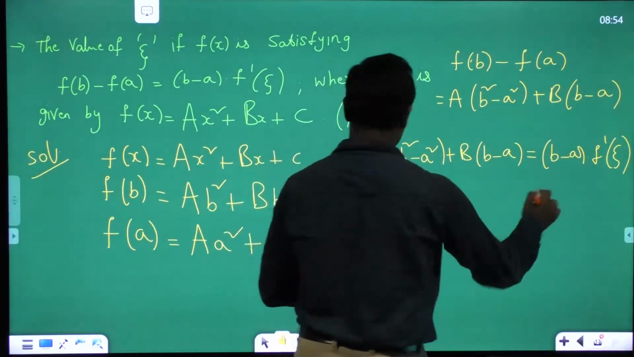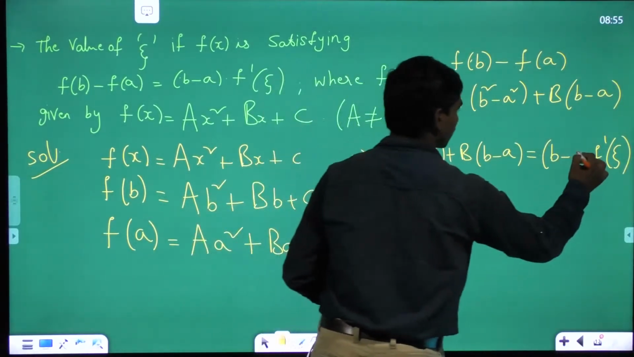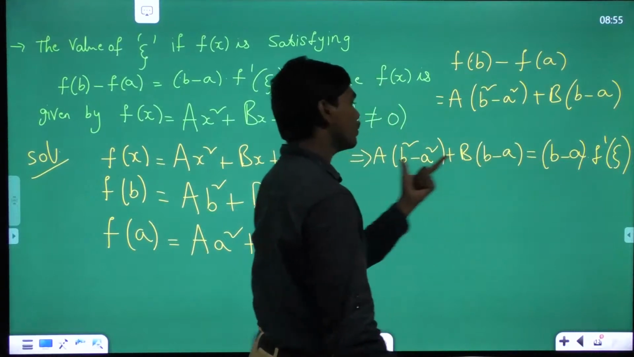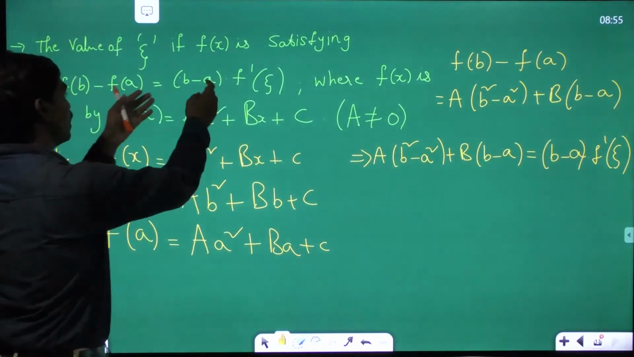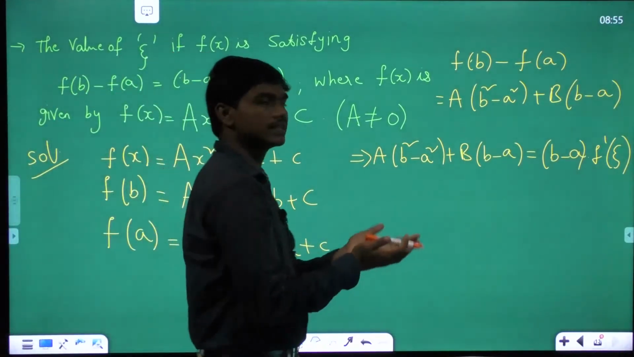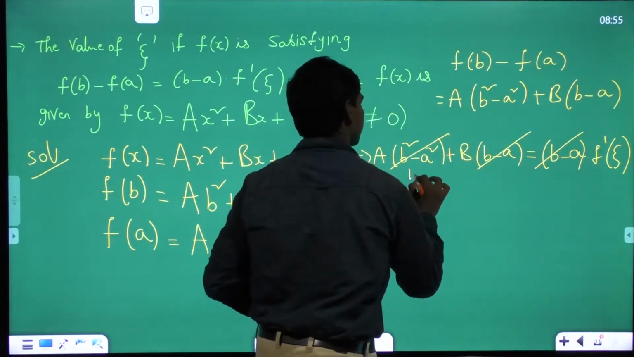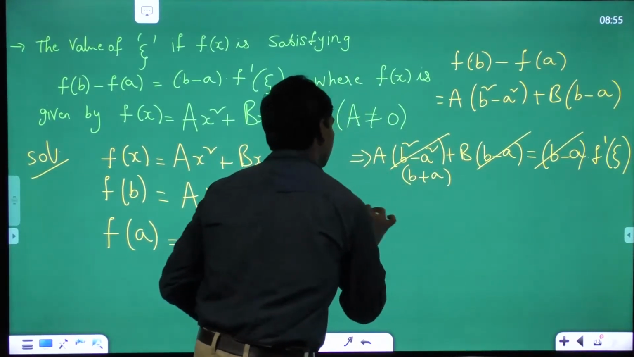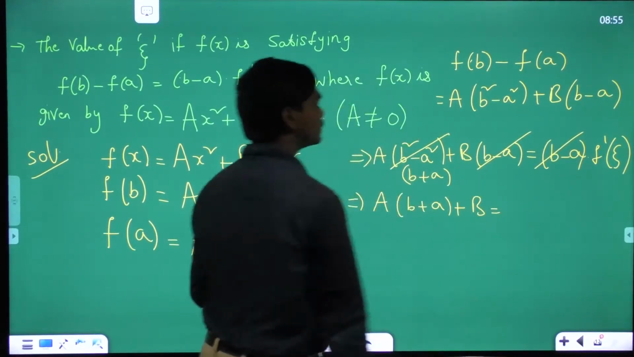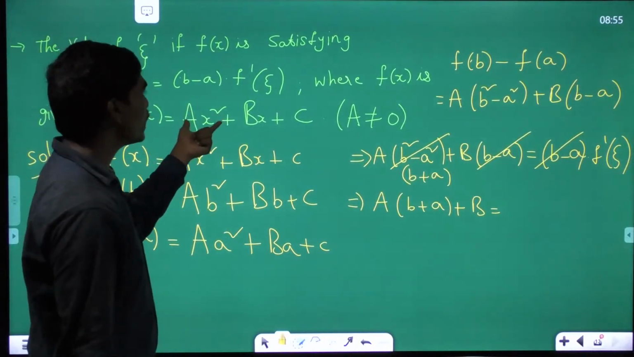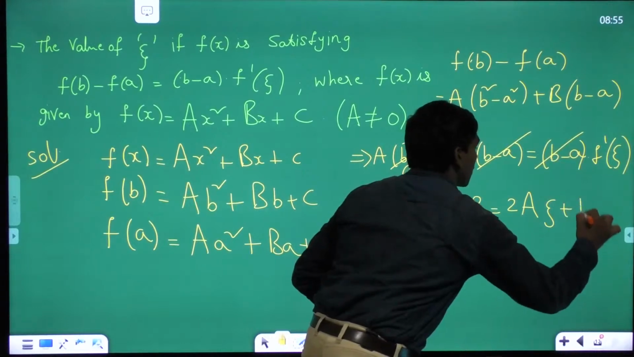Now if you see one thing, this b minus a is common on both sides of this equation, correct? And since a is not equal to b, because this interval can't have the same lower limit and upper limit, I can cancel one b minus a here, and this b square minus a square will give me b plus a, which means a into b plus a plus b is equal to f dash of zeta. What is f dash of x? Basically 2a into x plus b. So f dash of zeta is 2a zeta plus b, correct?